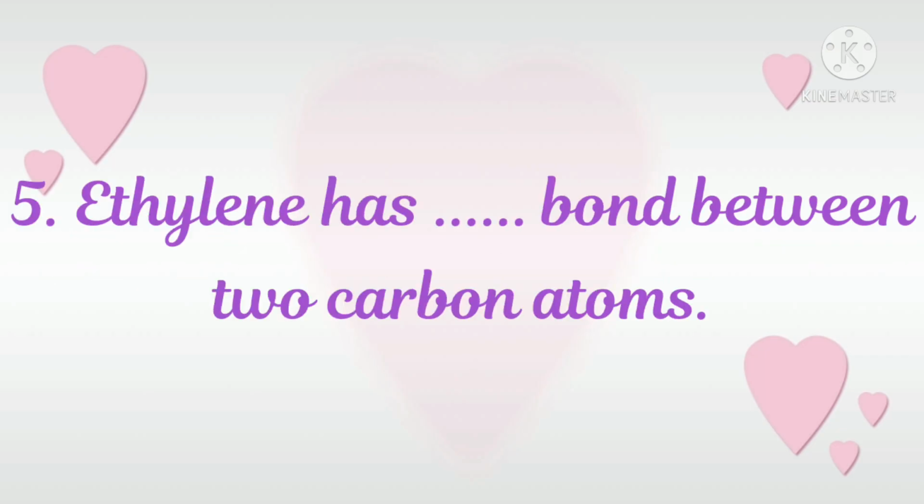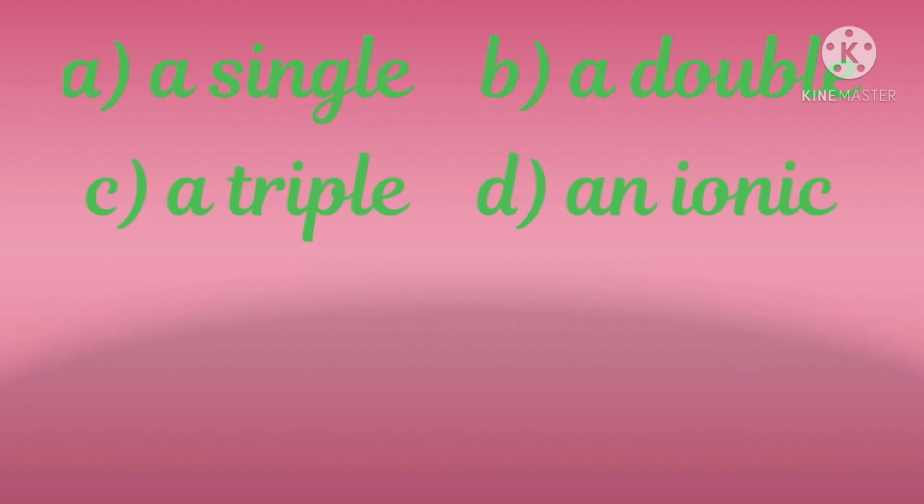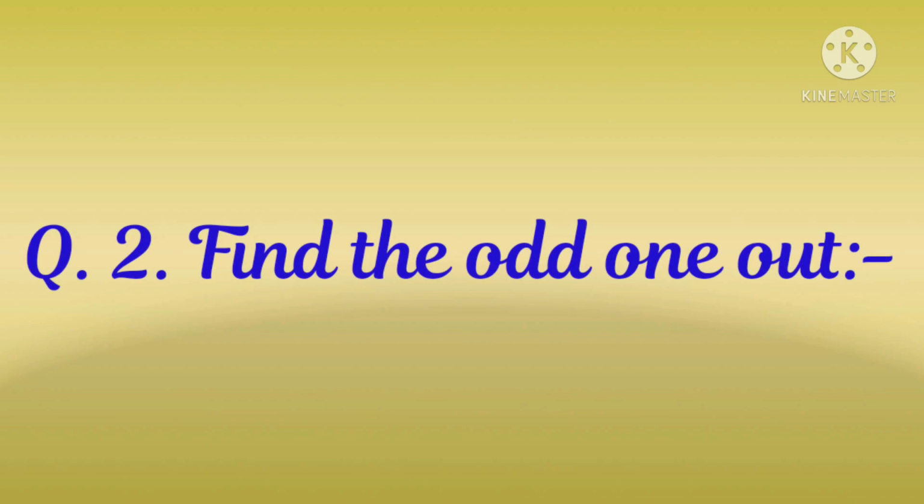5. Ethylene has dash bond between two carbon atoms. The options are A. A single, B. A double, C. A triple, D. An ionic, and the correct answer is option B. A double bond.